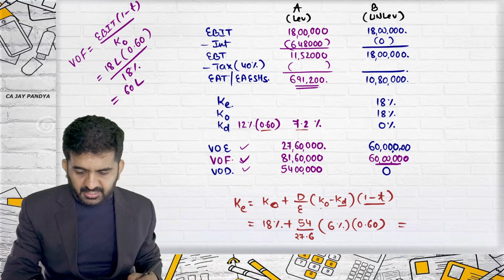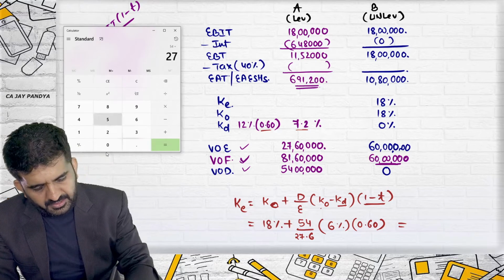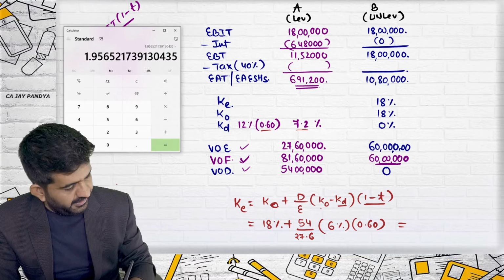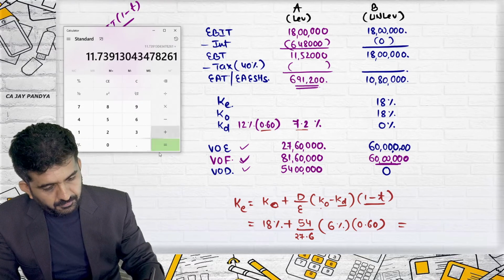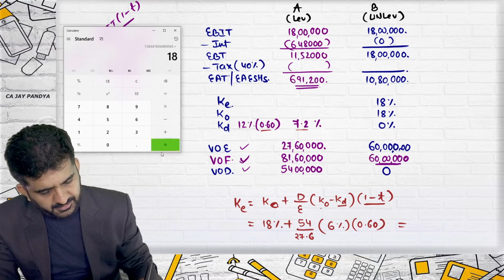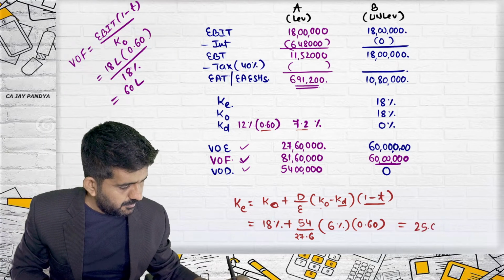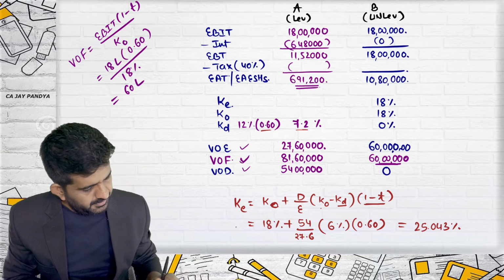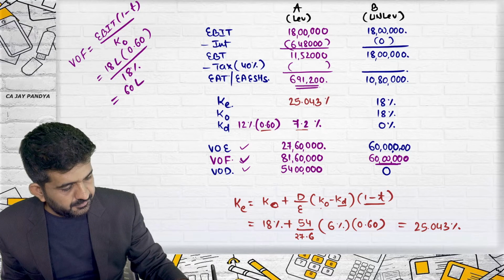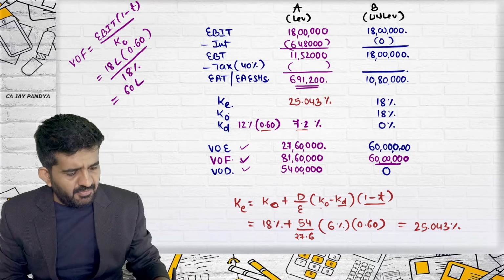Let me find out KE. 54 divided by 27.6 multiplied by 6 multiplied by 0.6 plus 18. It is 25.043, which is nothing but KE. 25.043%. Alright. Let me find out KO.